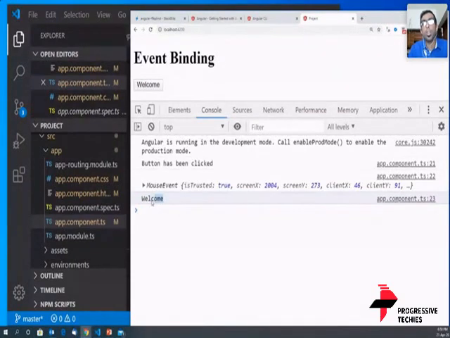At any point of time, if I need to know from which button, or from where, what is the content of this click, I can use this. So this is how an event is used.